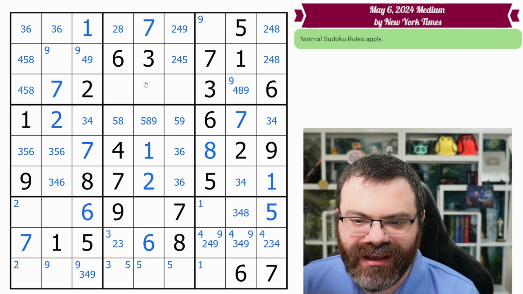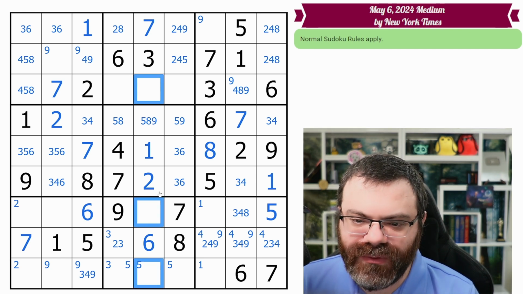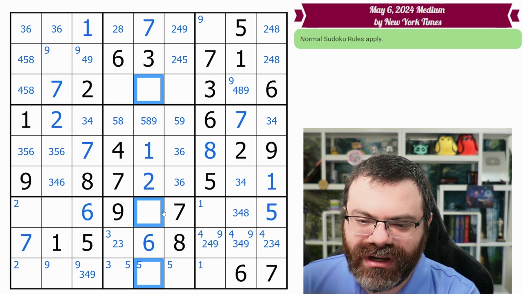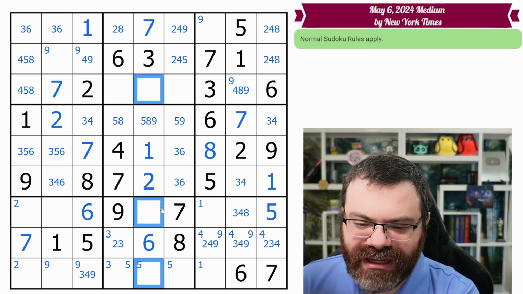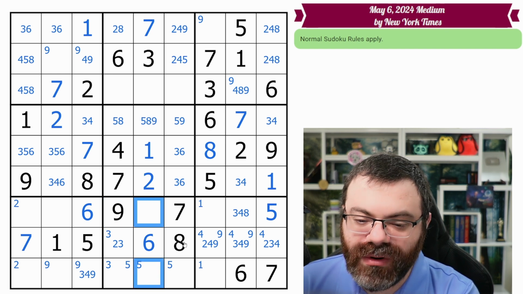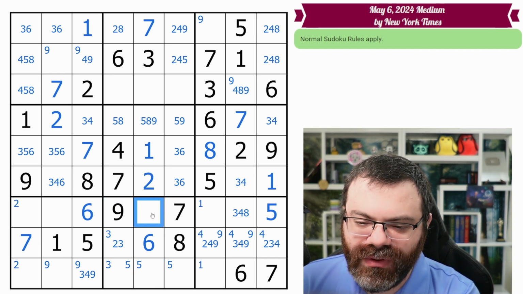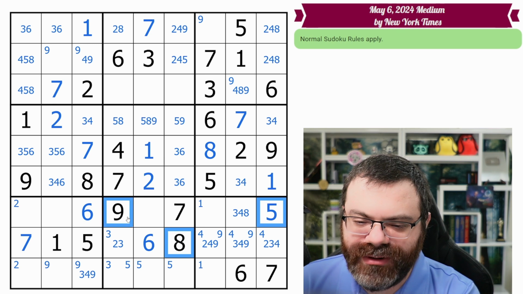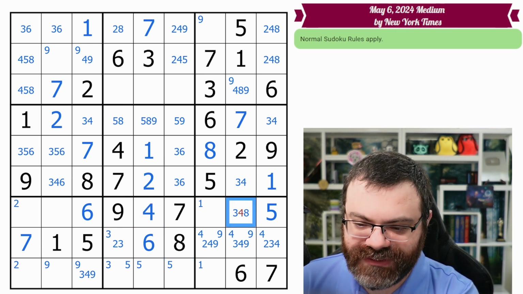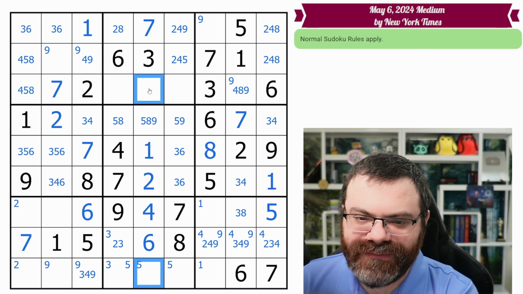I noticed this stack is down to 4 or fewer. So let's think about what those are. We need the 4, 5, 8, 9. Neither of these can be 9. So these are, or 8. So, actually, this can't be 5, 8, or 9. So this is a naked single 4. It can only be 4, so it must be. Removes this 4. And we're left with 5, 8, 9 here.